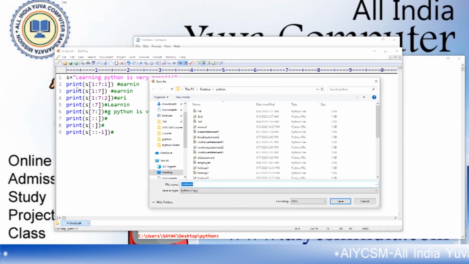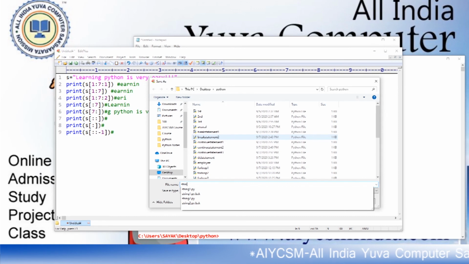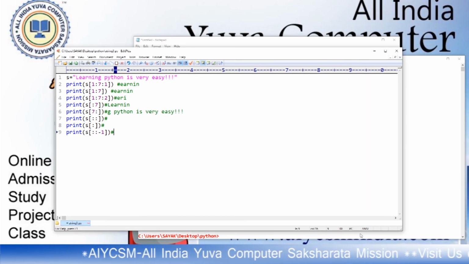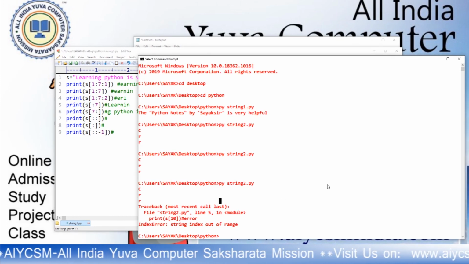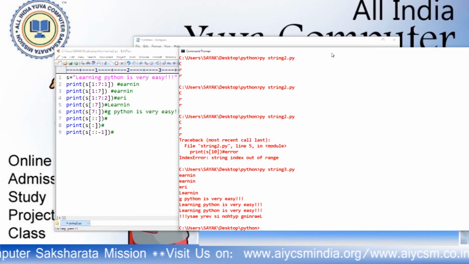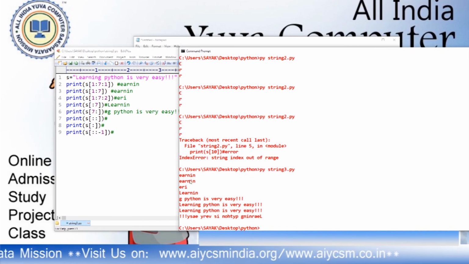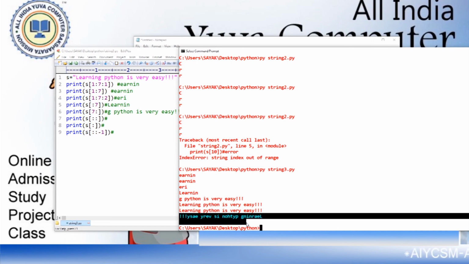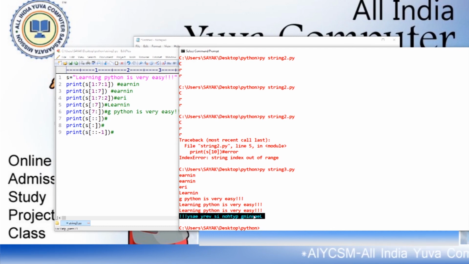Save it. String3.py. Run it. We will see if we are thinking properly or not. Here is the example. It will print EARNIN, EARNIN, ERI, then EARNIN, then G Python is very easy. It is the full string, and now here it is. This is the string in backward. It prints the string in reverse order.